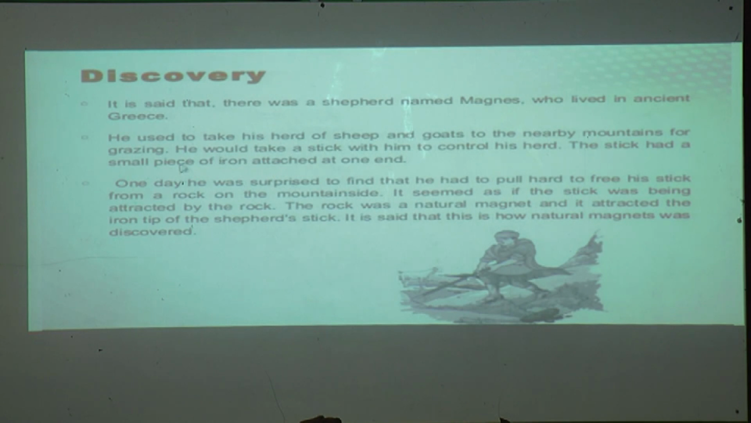The stick had a small piece of iron attached at one end. Here at one end, only the wooden part is there. We know that a stick is always made of wood. So he was using a wooden stick, but one end is only wooden, and at the other end the stick had a small piece of iron. Here you can see this is a piece of iron attached to that stick.